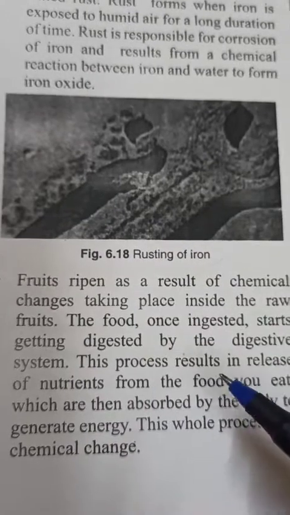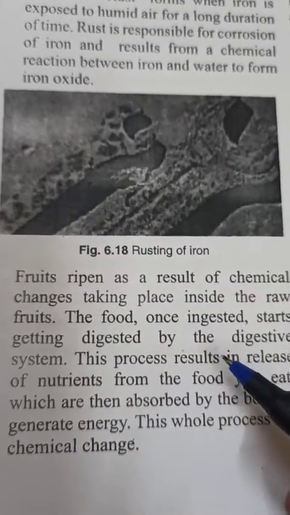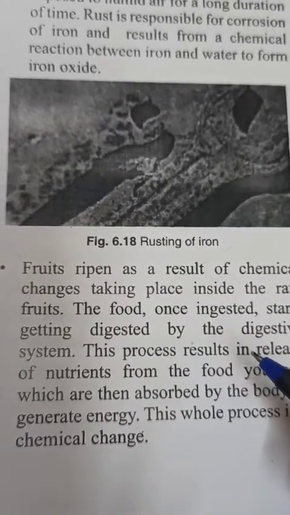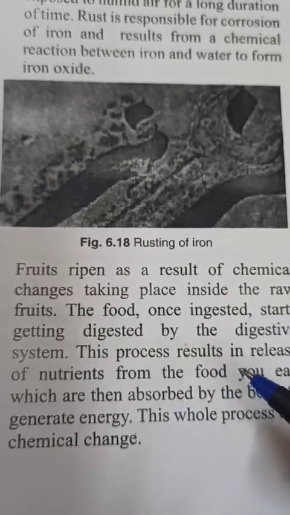With the help of those digestive juices, food is broken down into smaller particles, and this food is again converted